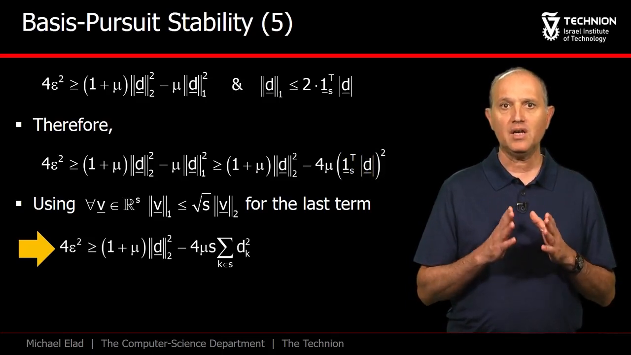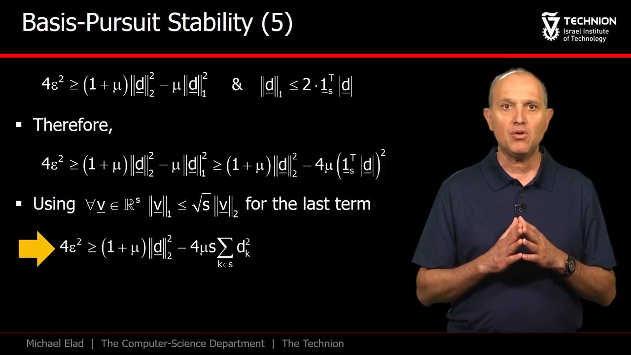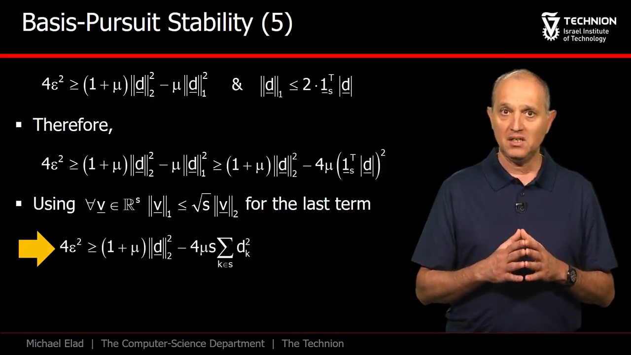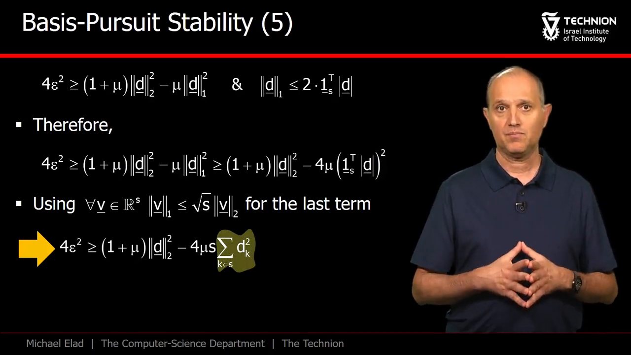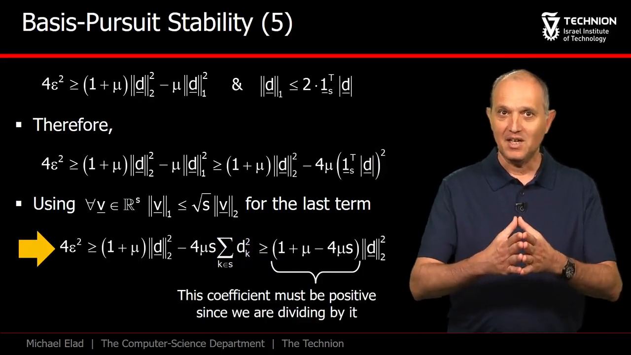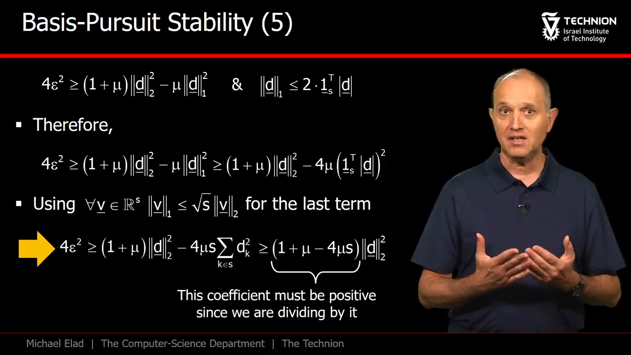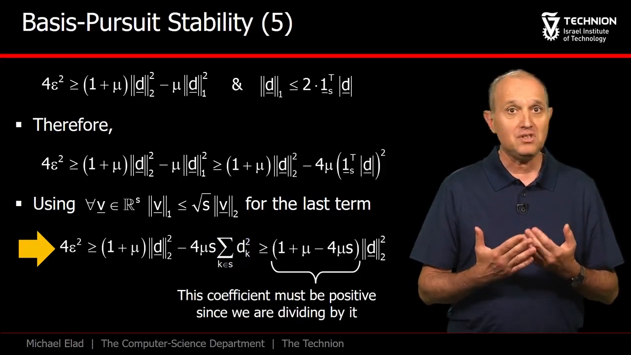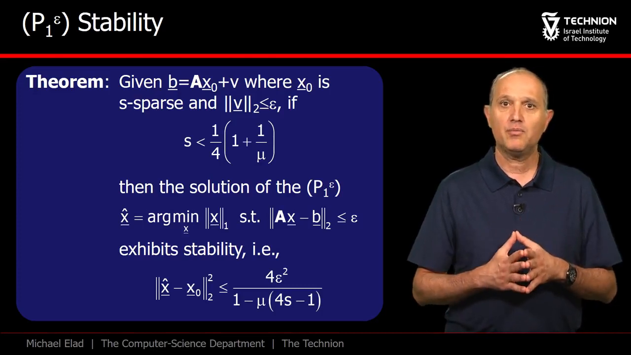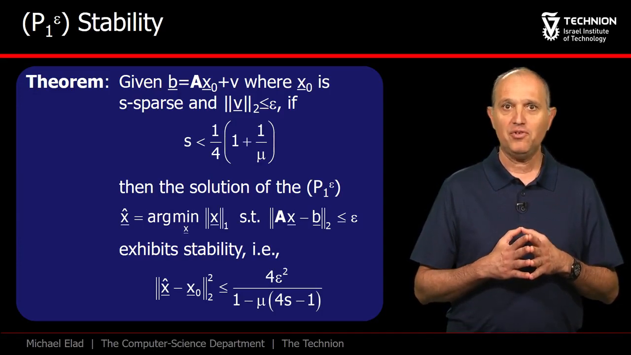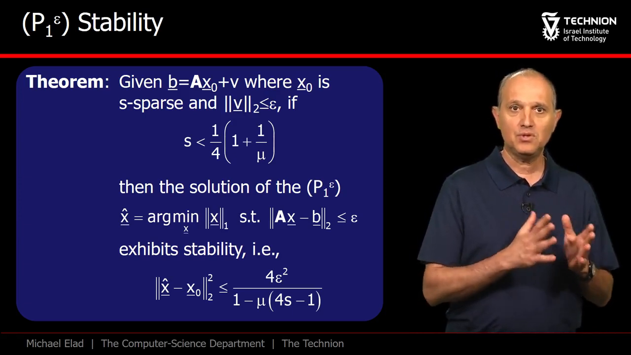and our very last step is to replace the limited summation over s elements with a summation over the full vector d, thus getting an L2 norm of d in the rightmost term as well. Believe it or not, that's it. If the coefficient multiplying the squared norm of d is positive, we can divide by it and get a bound on the length of d, which is nothing but the stability we so much desire. Here is a theorem to summarize our findings.